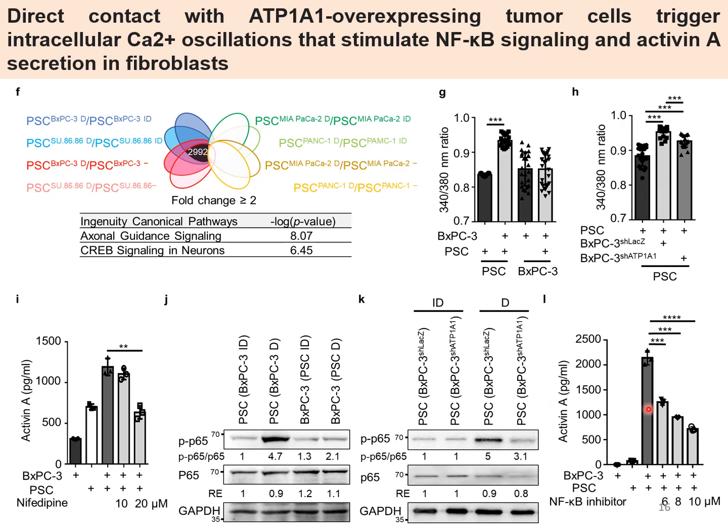In addition, an NF-kappa B inhibitor can suppress Activin A production. So these results suggest that direct contact with ATP1A1-overexpressing tumor cells triggers intracellular calcium oscillation that stimulates NF-kappa B signaling and Activin A secretion in fibroblasts.